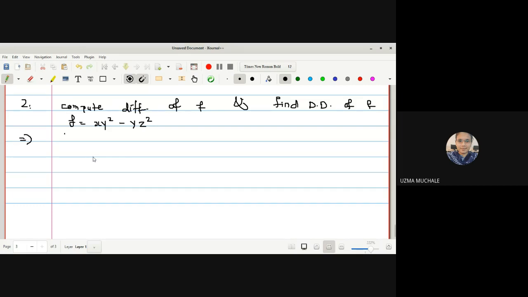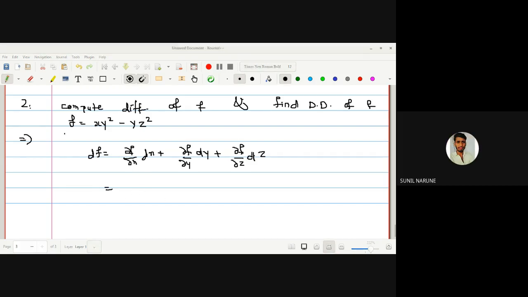Now how to find out df? We all know what df is. It is dou f by dou x dx plus dou f by dou y dy plus dou f by dou z dz. Now what is the partial derivative of f with respect to x? Y square.